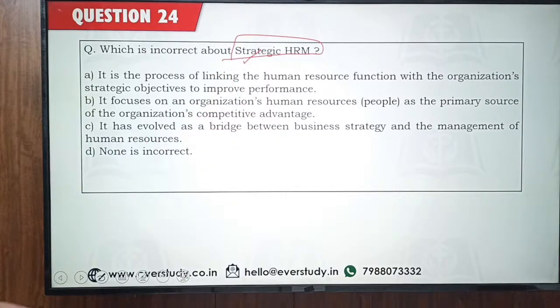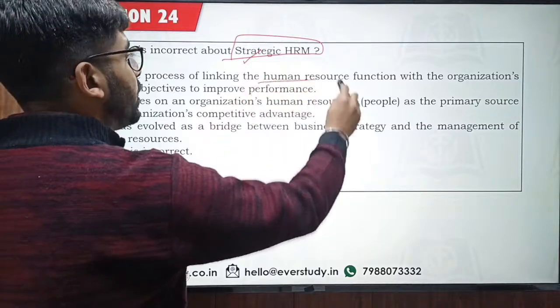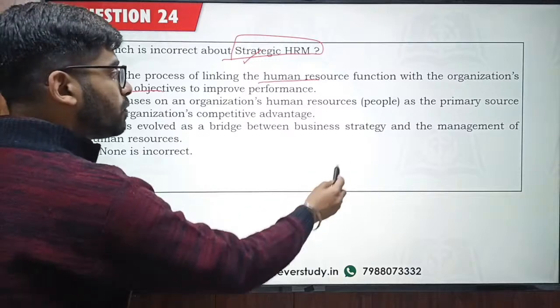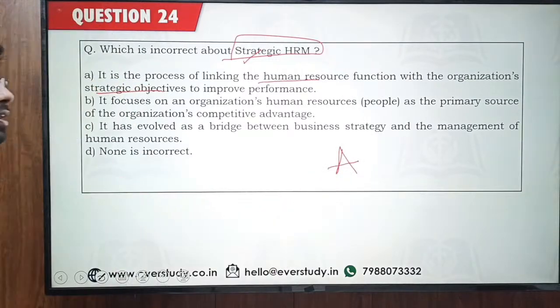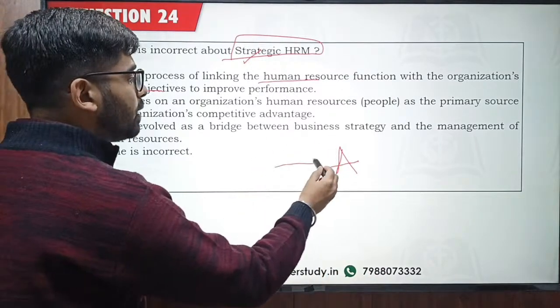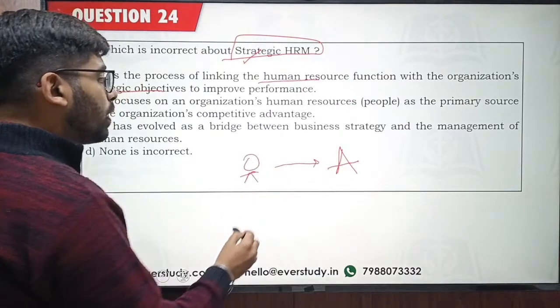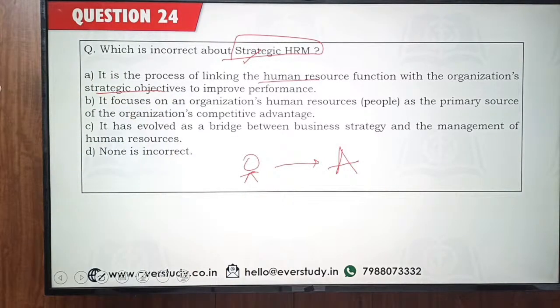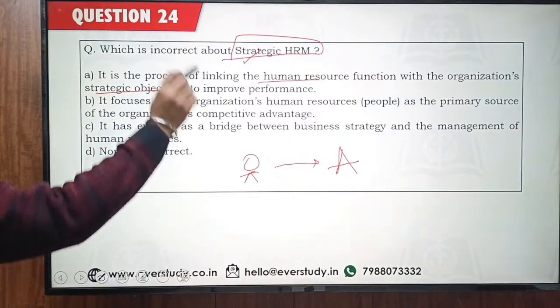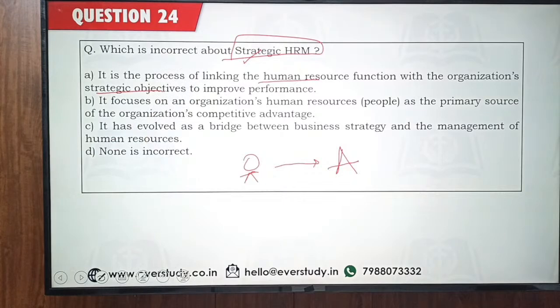Why has it become a strategic function? I am seeing the answer is option number D. Strategic HRM is basically the process of linking the people, the human resource function, with the organization's strategic objective. Suppose there is an organization A, whose strategic objective is to be the market leader in, let's suppose, these kinds of pens. If the people in the organization are going to work hard, think about the strategic objective and work for it, then only this organization is going to succeed. So this is why strategic HRM is super important these days.